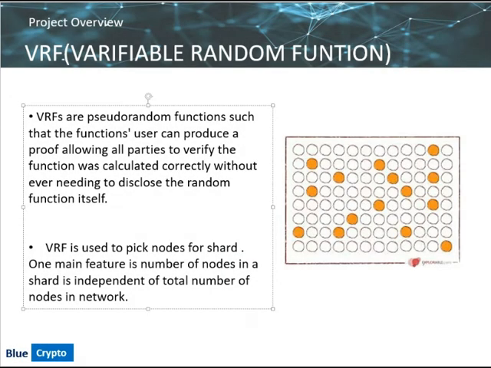Let us discuss a bit about verifiable random functions. These are random functions capable of generating random values, and the user of this function can provide a proof to parties about the execution of the function. They also allow parties to verify it without disclosing the function. It can be used to select bookkeepers as well as to generate validation challenges. Multivac applies VRFs to node selection by using them in the sharding process. An amazing feature is that in a network with a sufficiently large node count, the shard structure, meaning the number of nodes in a shard, only depends on the desired shard size, irrelevant of the number of nodes in the whole network.